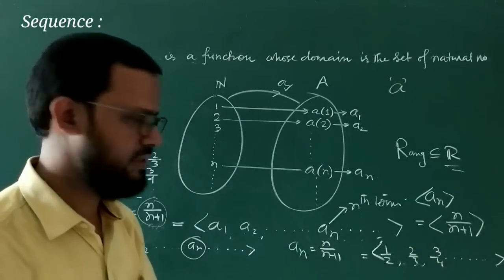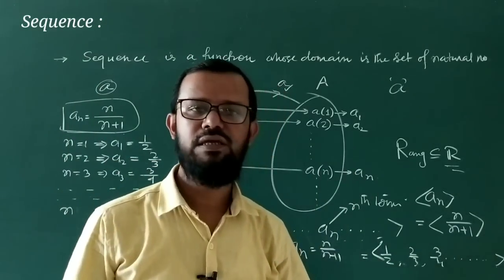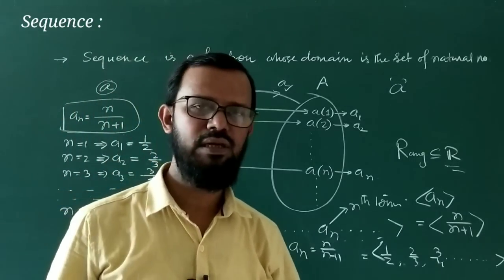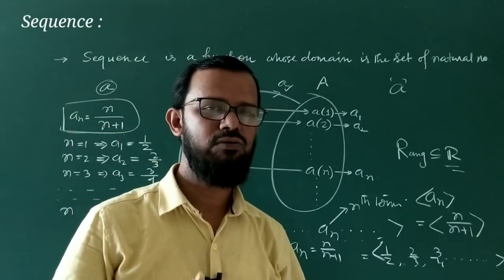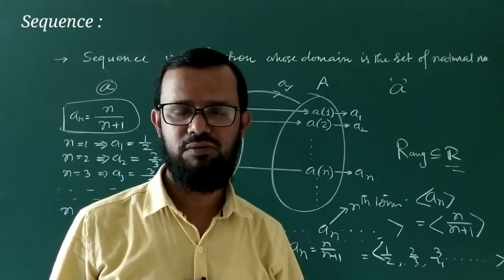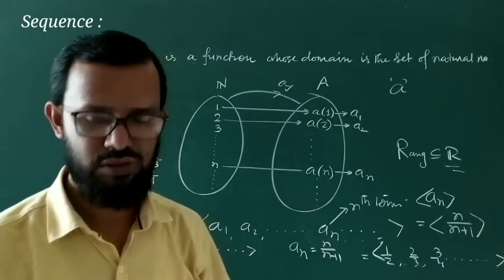In higher classes you will study these things in a wide range; I have given you just glimpses of sequence. From here I want to know what progression is, what arithmetic progression is, and we will define it.